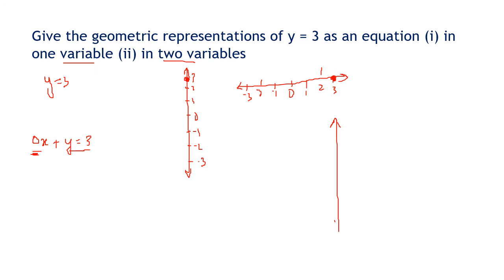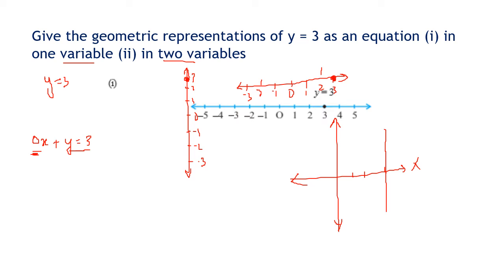In two variables we have to draw the x-axis and the y-axis. That depends on what you take. I'll show you what the book has taken. Remember, in the book, this is the y-axis this time. Don't get confused.